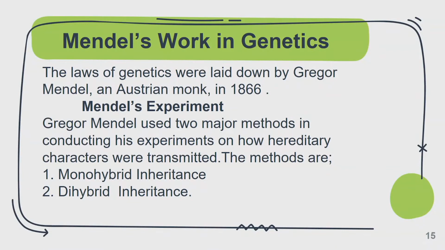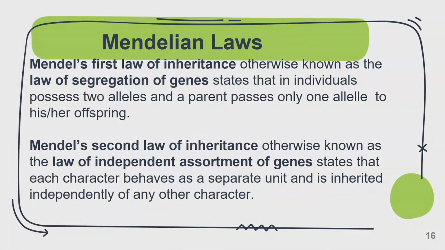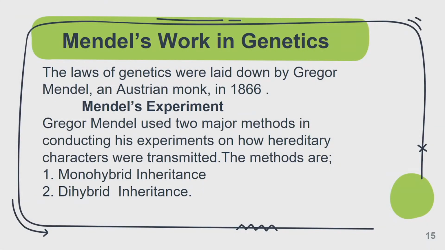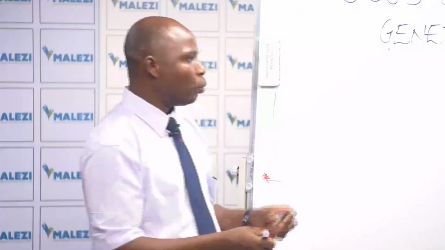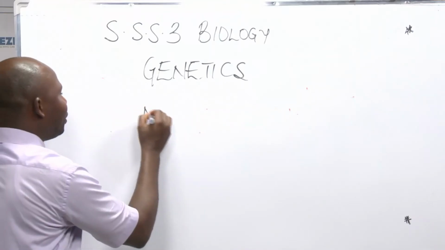Gregor Mendel performed experiments to find out how traits, how characters, are passed from generation to generation. And in order for him to get that, he conducted 2 different experiments. And he called the first one monohybrid inheritance. Monohybrid. As the name implies, mono, we know mono means one.